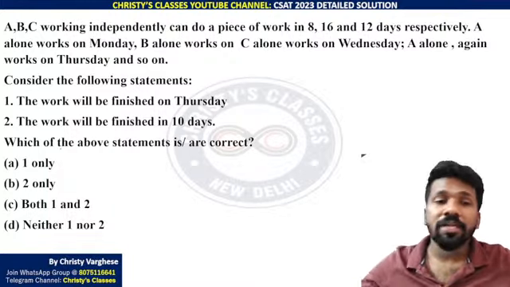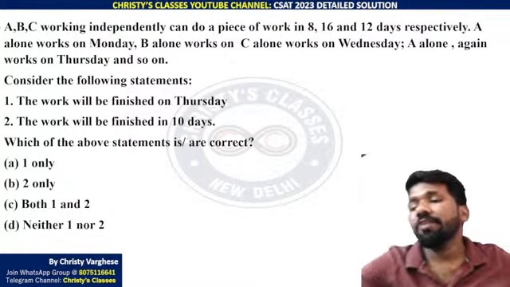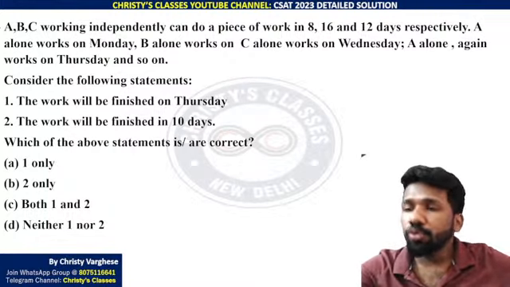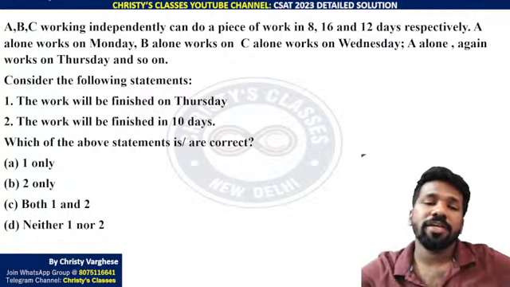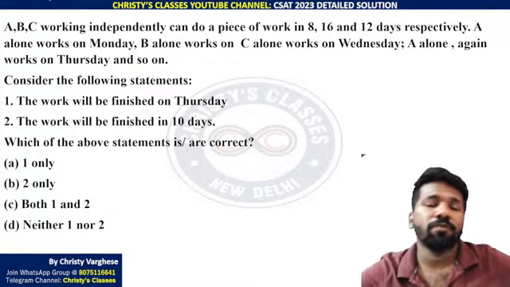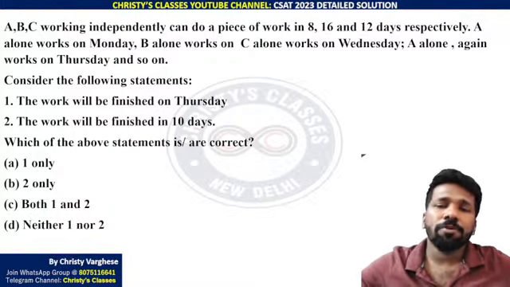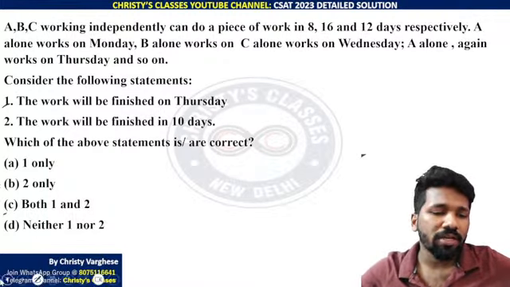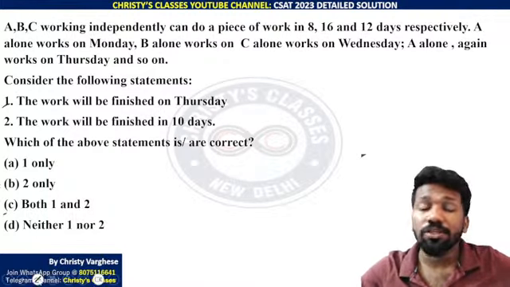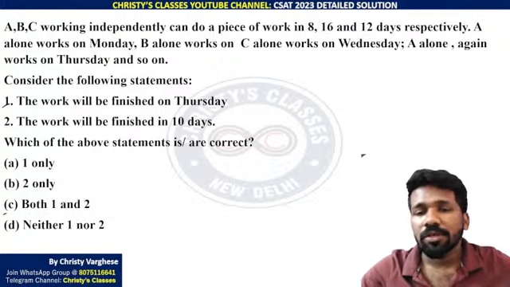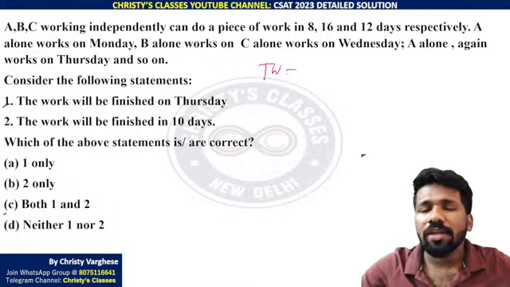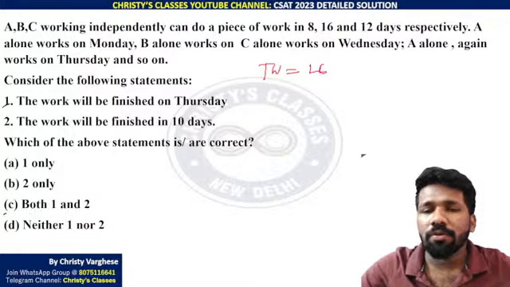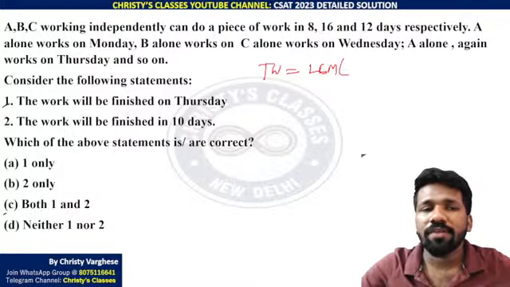Okay, so I'll start explaining. Work and time problem, there are different ways of doing the question. Unitary method is there, percentage method is there, LCM method is there, efficiency formula is there. But the LCM approach will be useful in this particular question because the numbers are easy to use with the LCM approach. What is the LCM approach? Total work you can assume as the LCM of the number of days given,